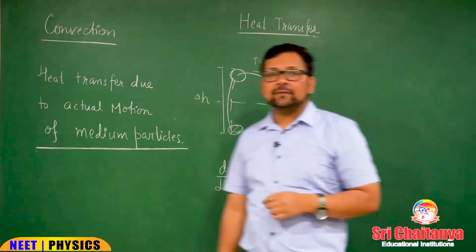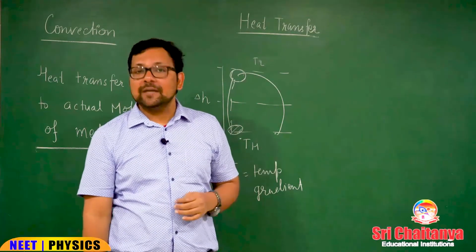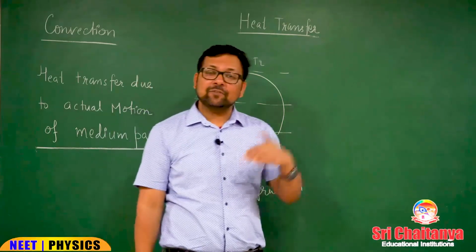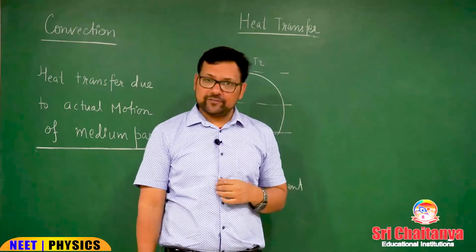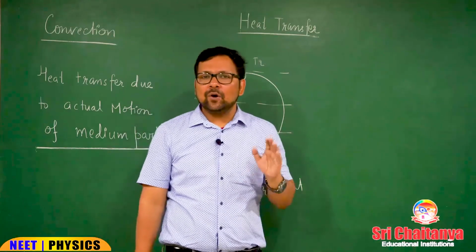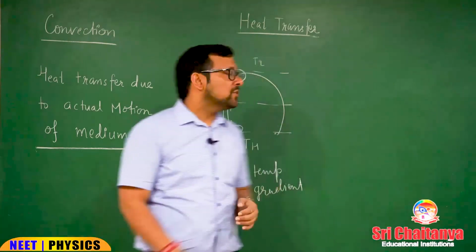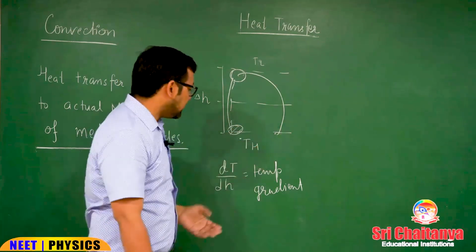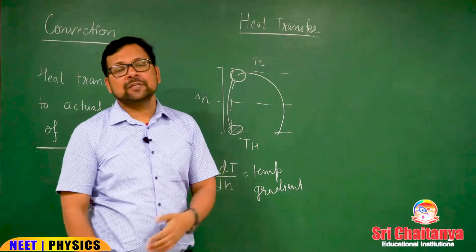And one more thing that you should remember, that the conduction that we have discussed is the fastest mode of heat transfer, and radiation that we will discuss in our next lecture is the slowest mode of heat transfer, but convection is the moderate way, and it is almost negligible in solids, because in solids the medium is not moving. So, convection we will discuss for liquids and for gases, and it is also due to temperature gradient, and the medium actually moves in convection.